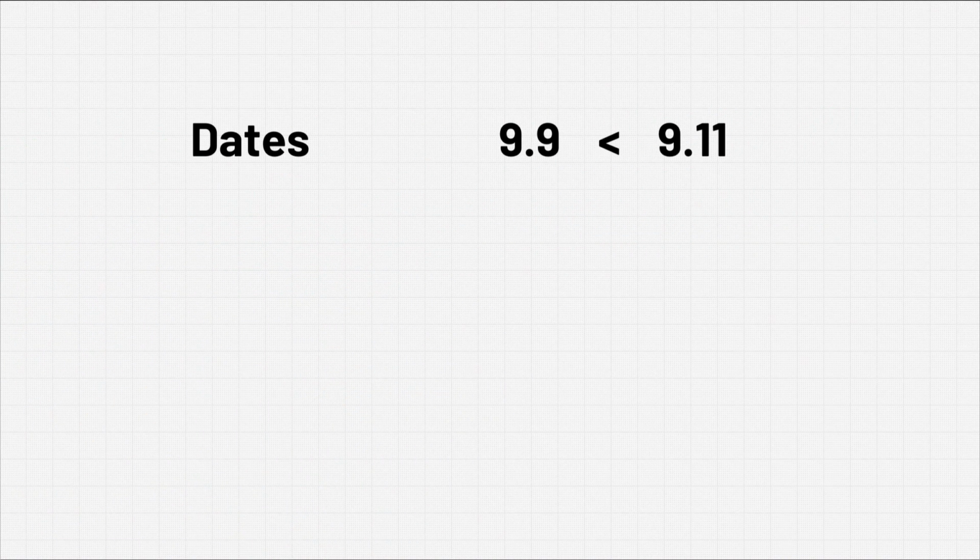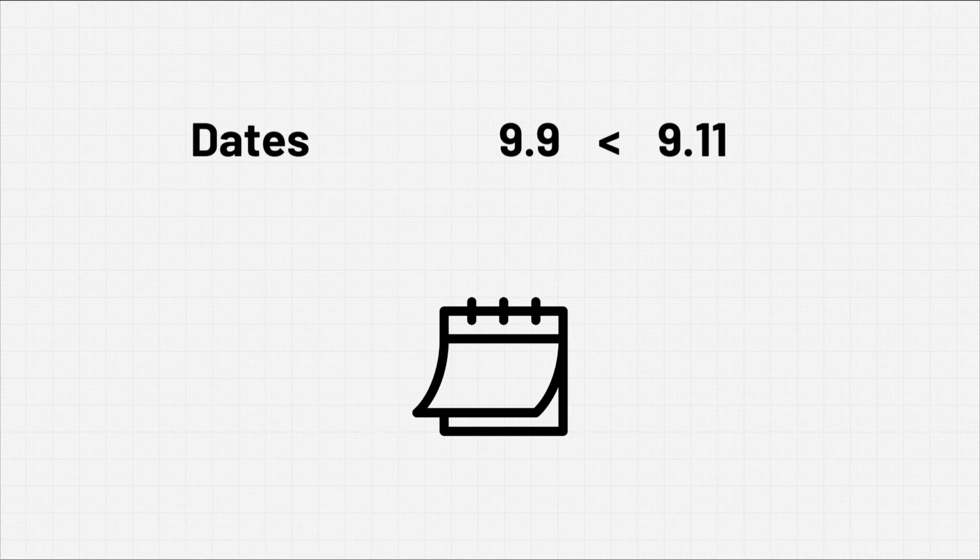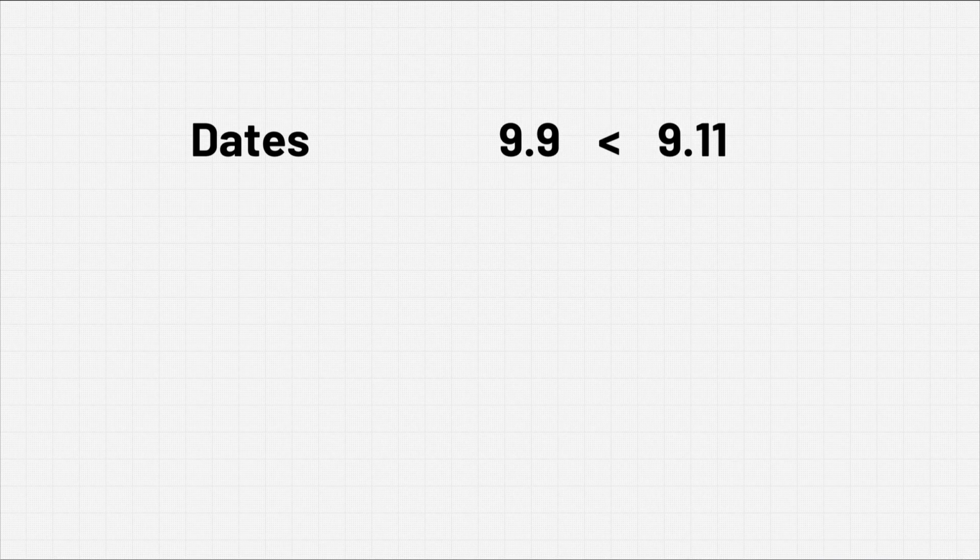One of those clusters has to do with dates. And if you were to show 9.9 or 9.11 in date form, 9.9 would be less than 9.11 because the first digit represents the month and the second digit represents the day. So September 9th is less than September 11th.